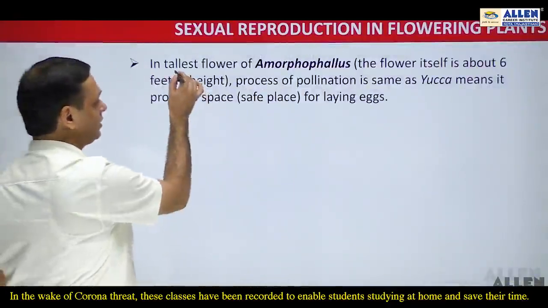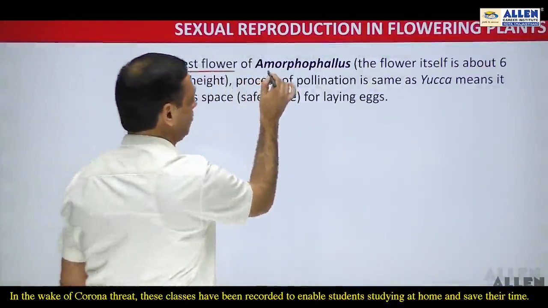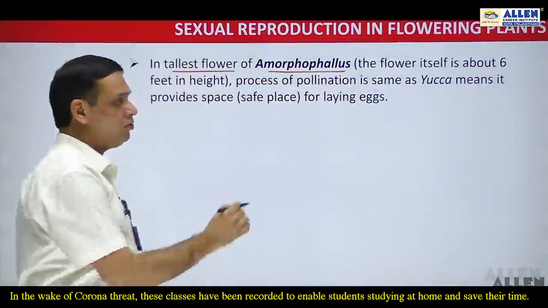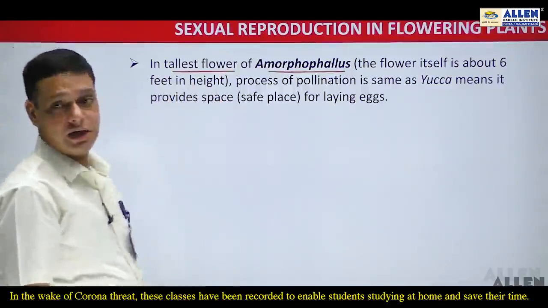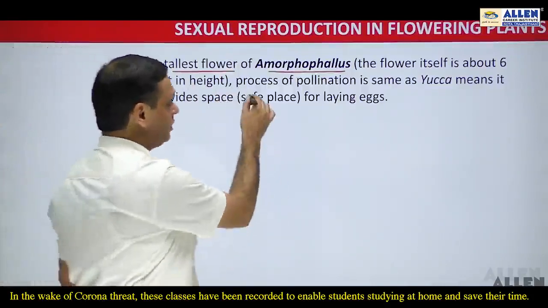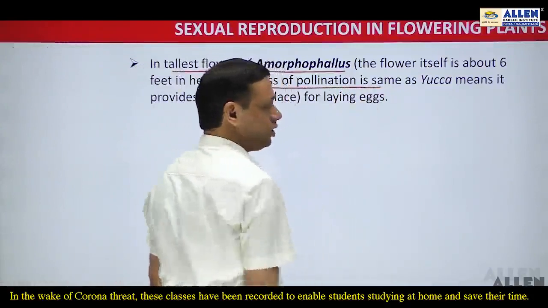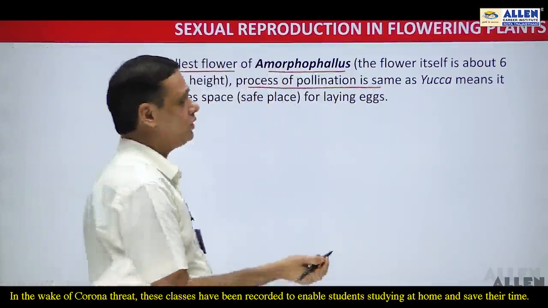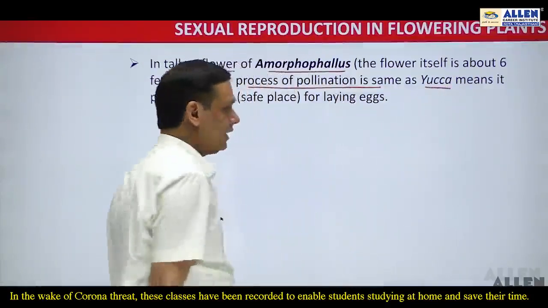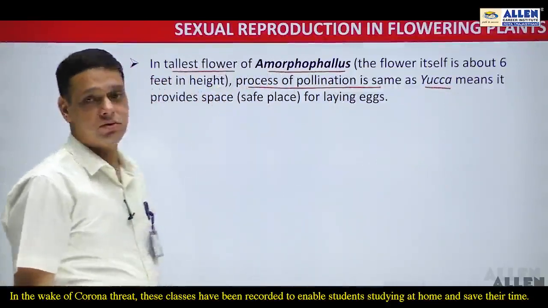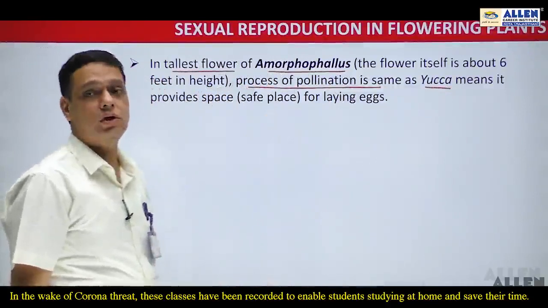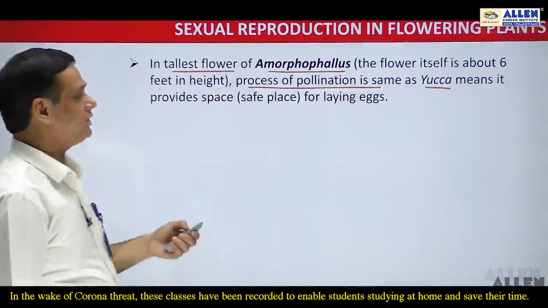Now there is another case, that is the tallest flower, Amorphophallus. This Amorphophallus flower is approximately 6 feet in height, and the process of pollination in Amorphophallus is also very similar to that of the yucca plant, in that it also provides a safe place to lay eggs for some flies or insects.